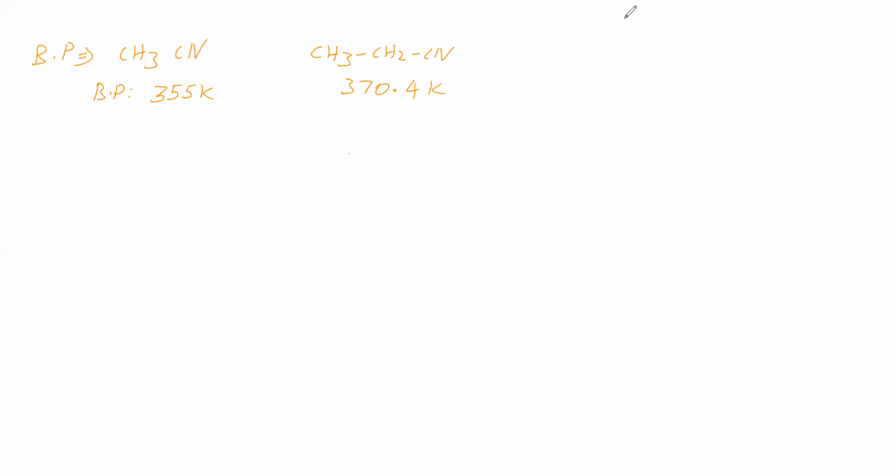Next we will see that cyanides are soluble in water due to intermolecular hydrogen bonding. Cyanides are soluble even in organic solvents because it is an organic compound. If the molecular mass of cyanide increases, solubility in water reduces, but in organic solvents increases. Next we will see chemical properties of cyanides.